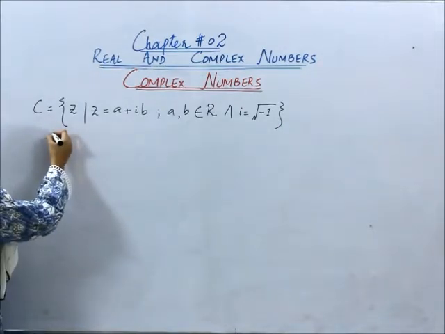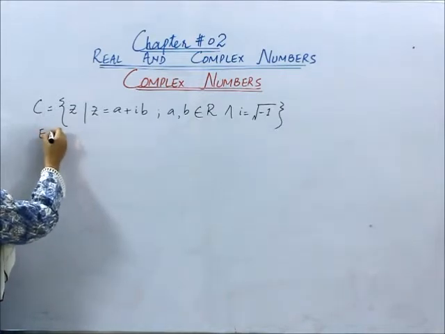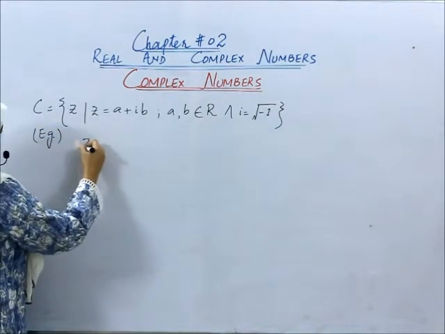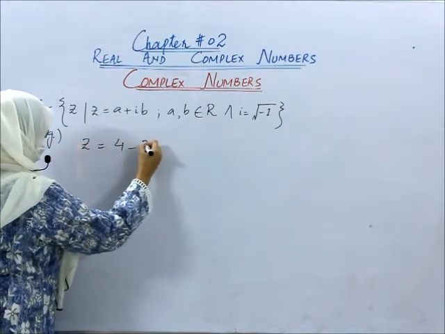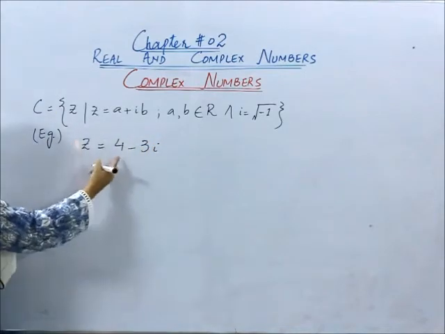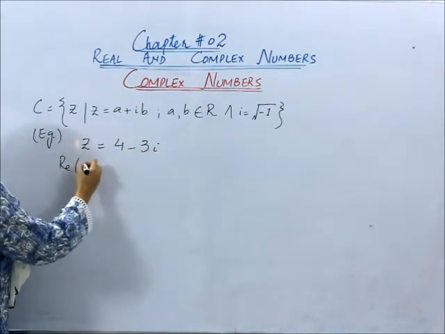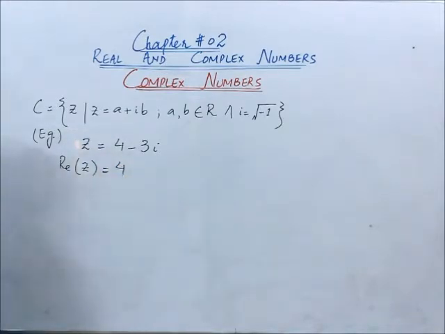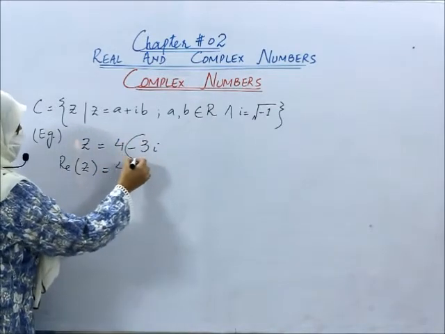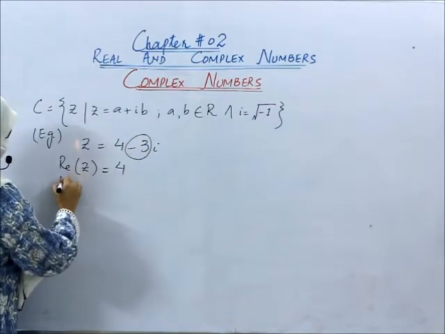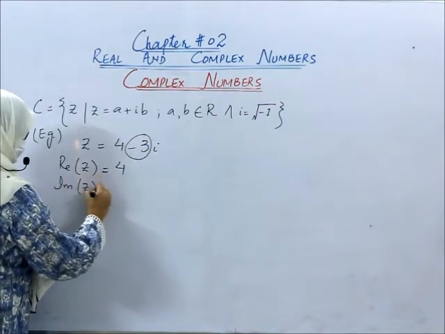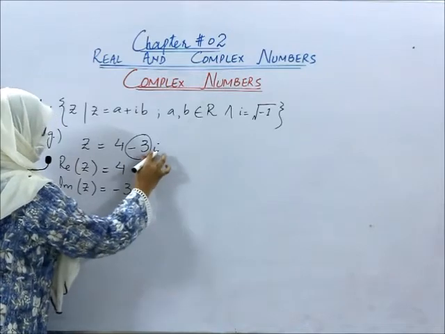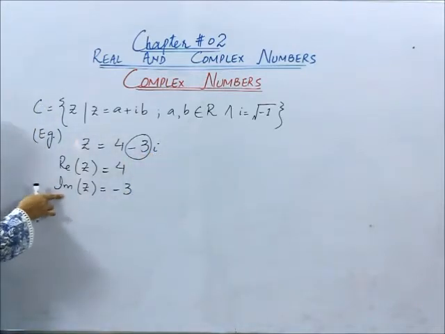Now students, whenever we will write down a complex number, for example, z is equals to 4 minus 3 iota. Here real part of this complex number is what? The real part of z is 4. And imaginary part of this number is what? Minus 3. Don't forget to write down the sign beside this number. And there is no need to write down iota because we have already written that it is an imaginary part.